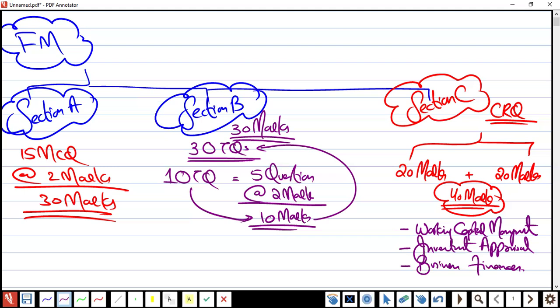I understand. Okay, now there is a thing. Sir, taxation is a computation based paper. Yes. FR is a computation based paper. Sir, what about FM, financial management? So financial management is not a computational based paper. Yes, it is not.